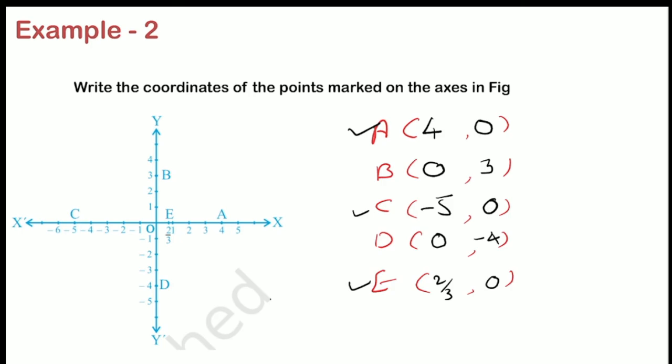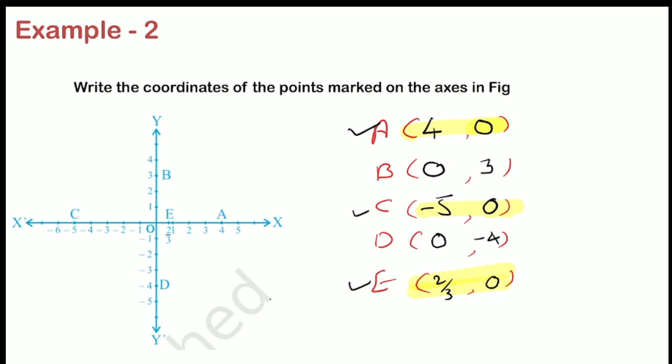In these 3 points, you can see that the y coordinate is 0. And what is the x coordinate? The x coordinate is the number the point is on, itself. A is on 4, so my x coordinate is 4 itself. C is on -5, so for C it is -5 itself, and E is on 2 by 3, so 2 by 3 itself, right?